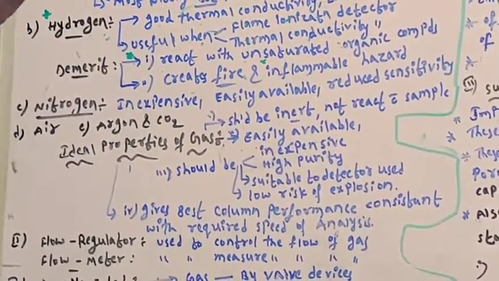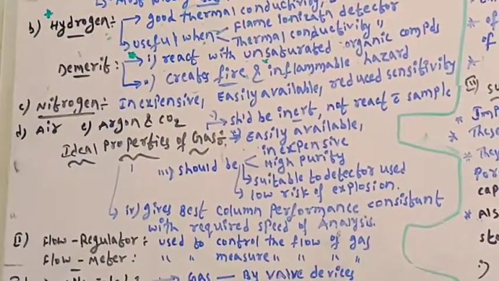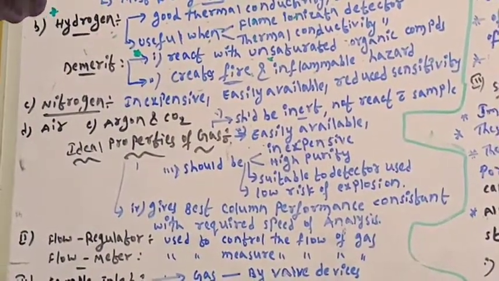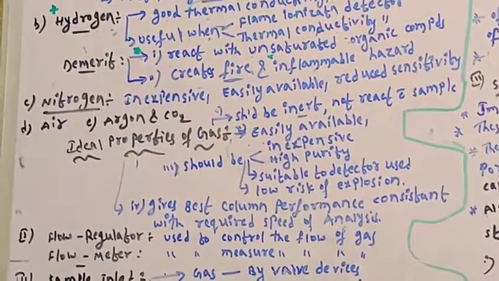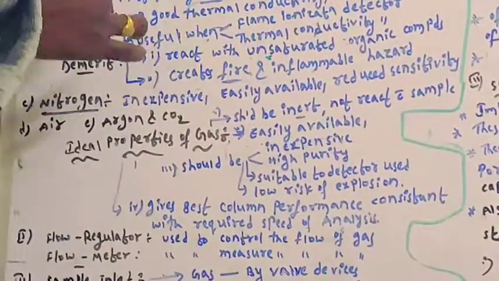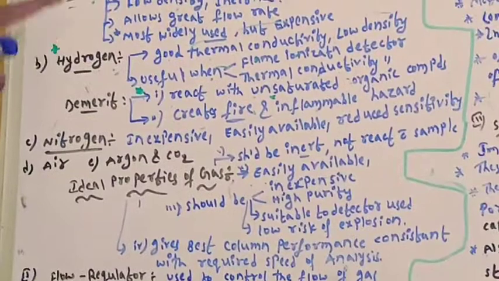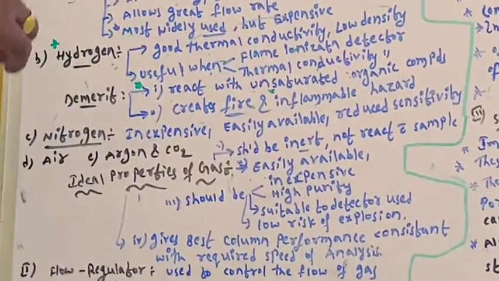Hydrogen. Which carrier gas will produce fire or has inflammable hazard? Hydrogen. Which carrier gas is used with flame ionization detector or thermal conductivity detector? Hydrogen. Hydrogen properties are very important for GPAT.